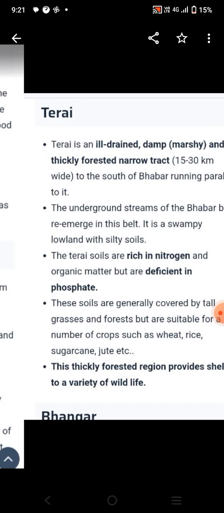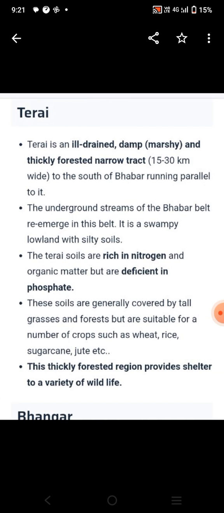Next is Terai soil. This type of soil lies 15 to 30 km south of Bhabar, running parallel to it. The underground streams of the Bhabar belt emerge in this area. These Terai soils are rich in nitrogen and organic matter but deficient in phosphate. This type of soil is generally covered by tall grass and forest, but is not suitable for crops such as wheat, rice and sugarcane.